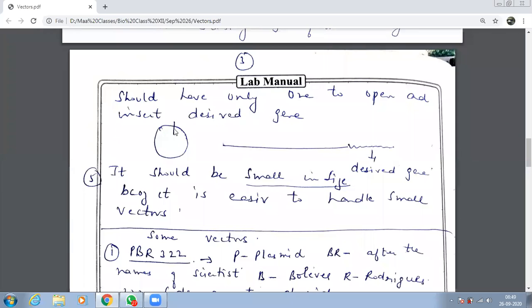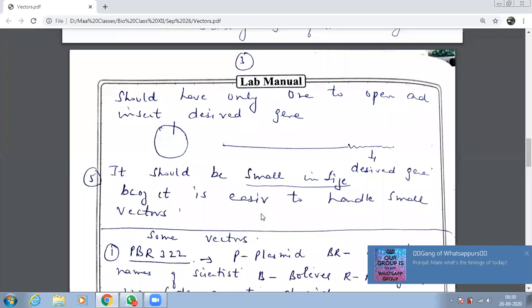Next, it should have at least one. एक तो होना ही चाहिए. ठीक है? चलो. It should be small in size because it is easier to handle. Which vectors? Small vectors. So whenever this question comes that what are the characteristics of vectors, first tell what are vectors, that they are DNA or RNA molecules which, inserted into the host, start replicating. They carry the gene of interest and the gene of interest also starts replicating. How many characteristics will you mention, beta? 5 characteristics.